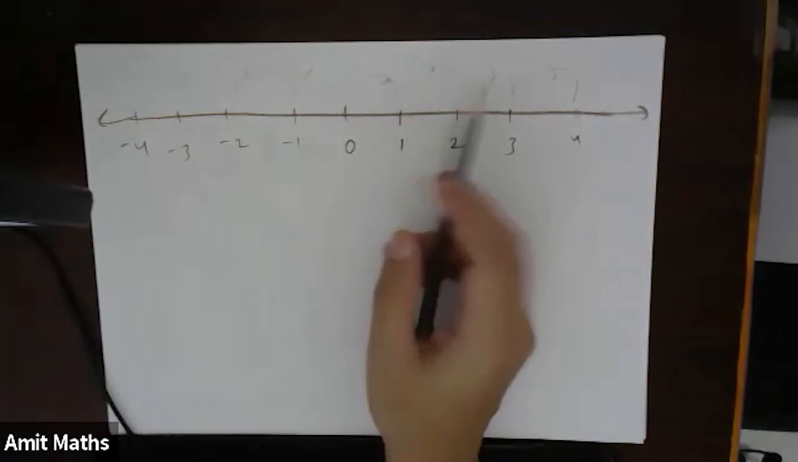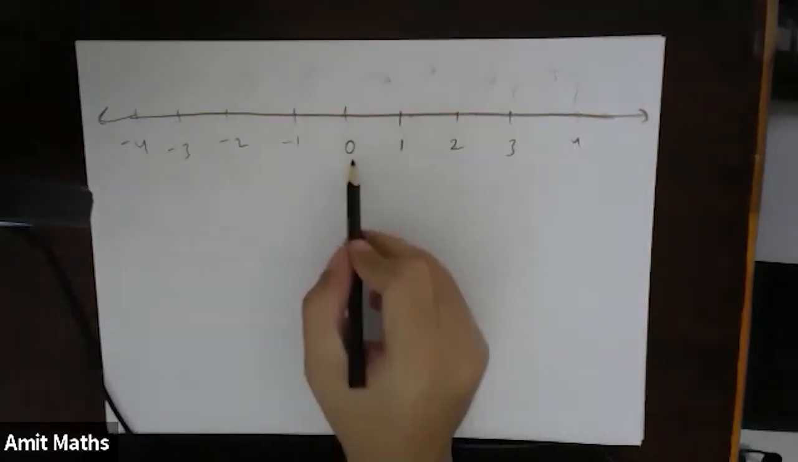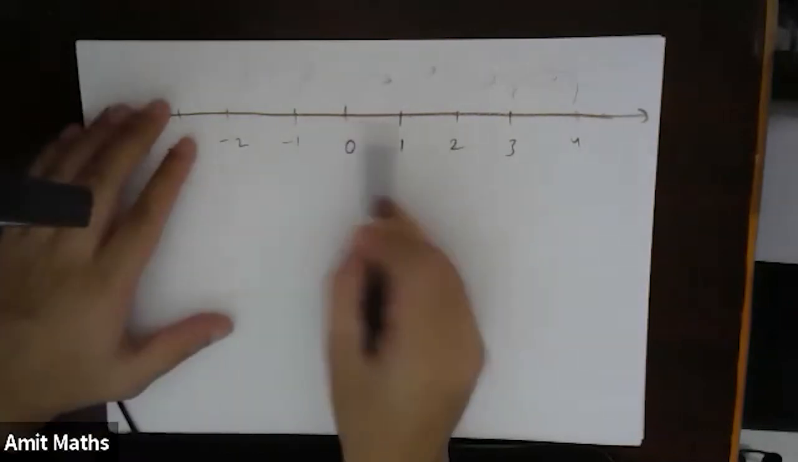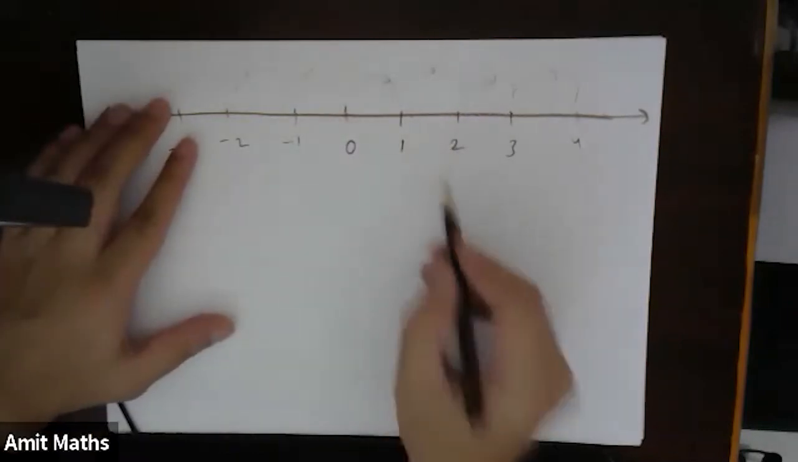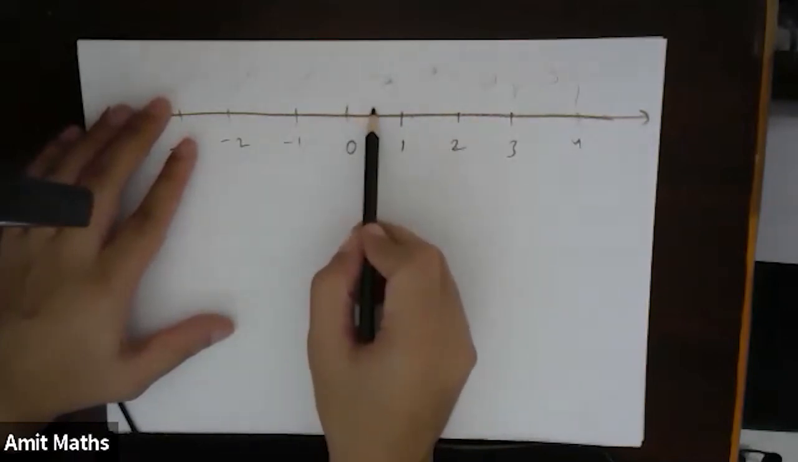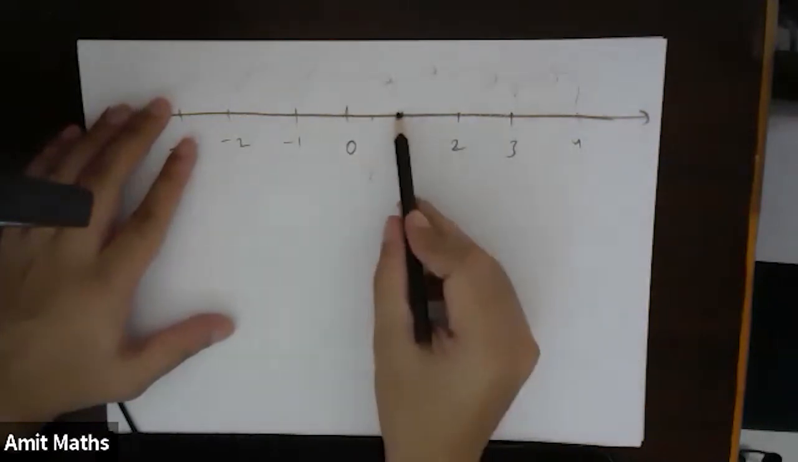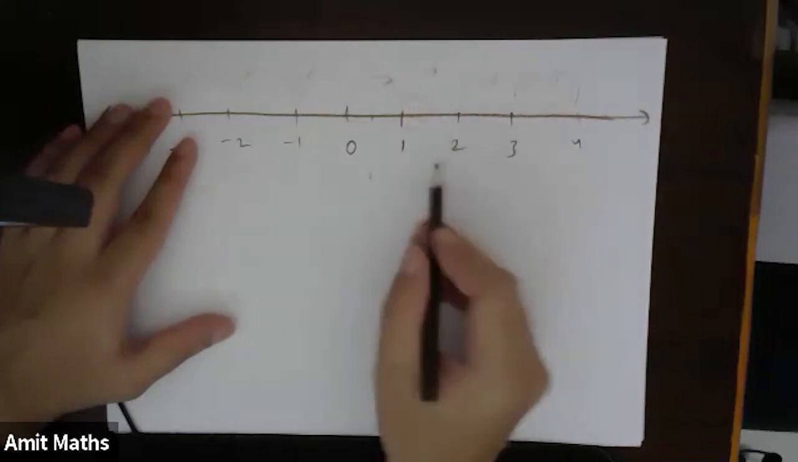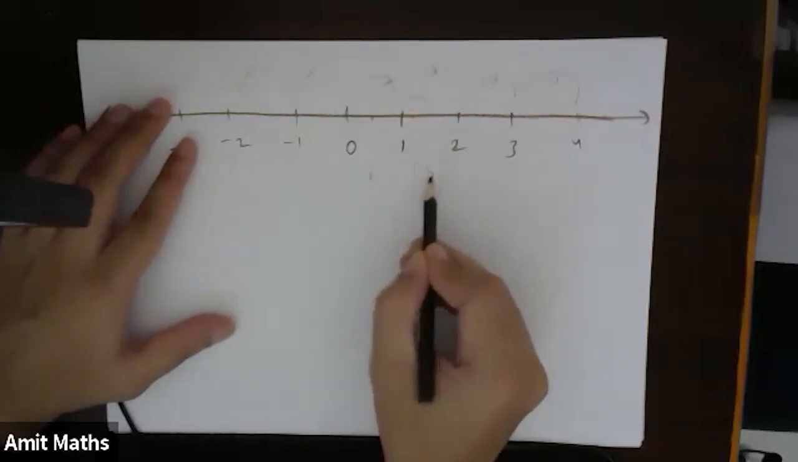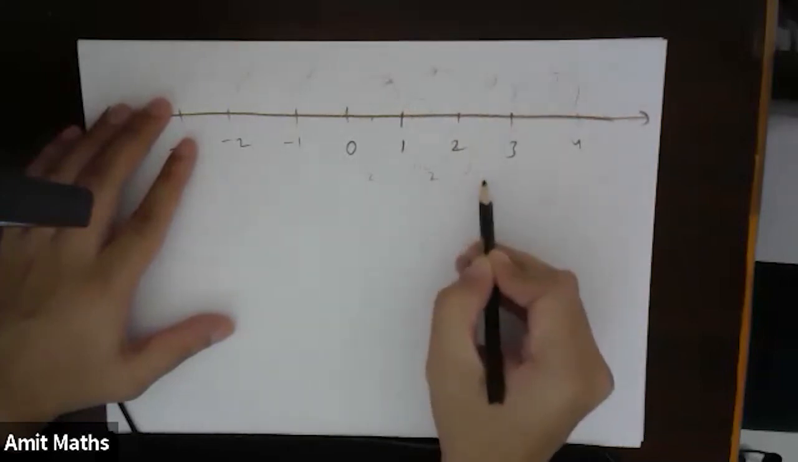What happens if I make a jump of 1 by 3, or a third? What if I make a jump of 1 by 4? What if I make a jump of 1 by 5, and so on? That means if you make a jump of 1 by 2, you will come across numbers in between. For example, from 0, if I move half a distance to the right, I will come across 1 by 2. If from 1 I move half a distance towards the right, I will come across 1 plus 1 by 2. If I move half a distance from 2, I will come across 2 plus 1 by 2.